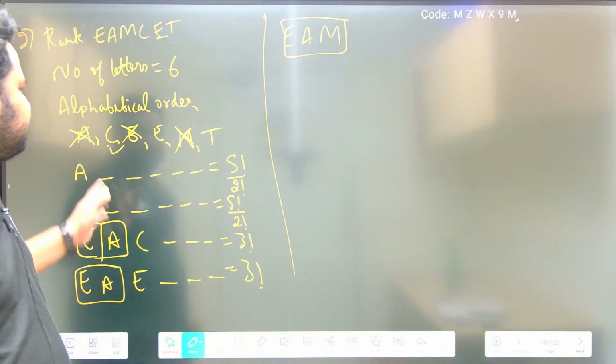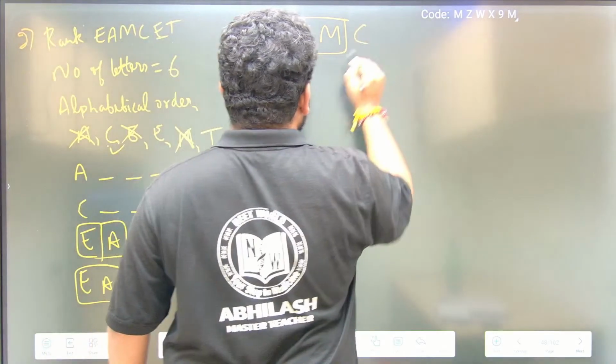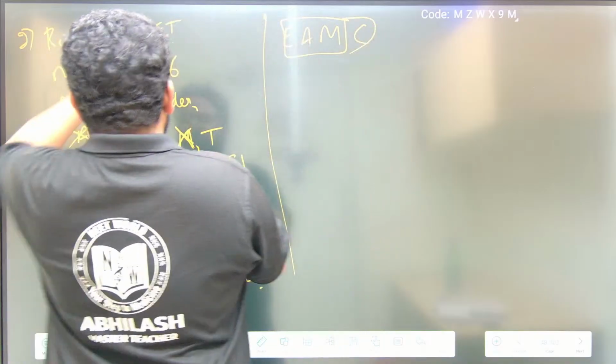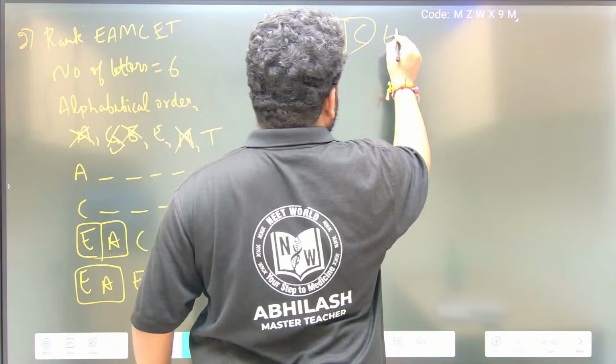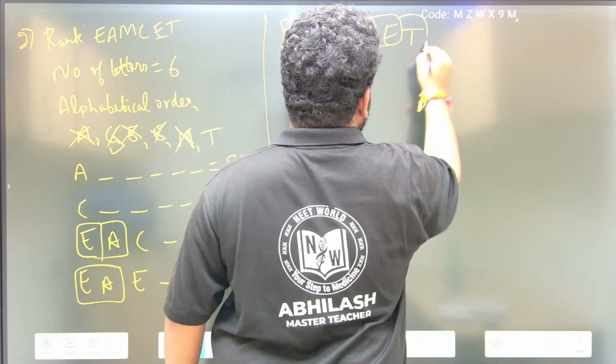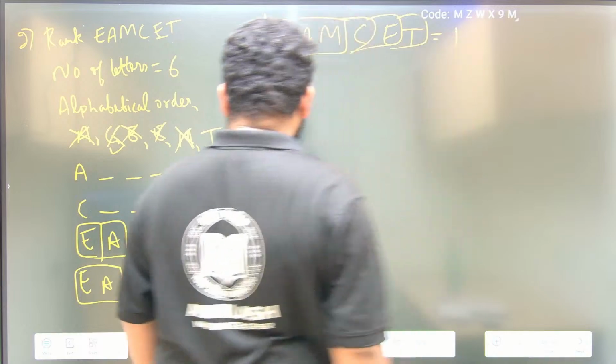I should start from the beginning, so I will get C. C I can fix, because MSET has C. E I can fix, E is there here. Then T, I can fix T finally. So this will become one way.